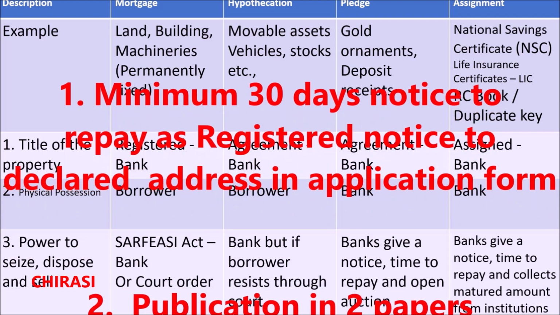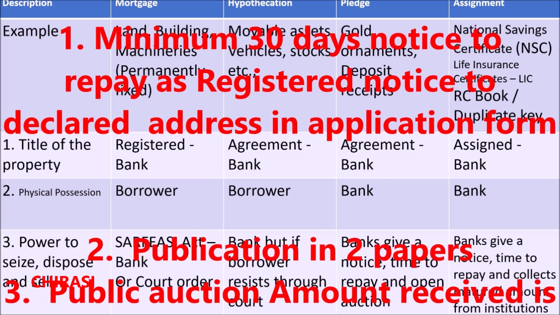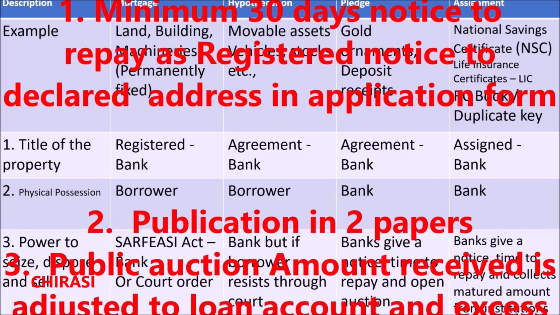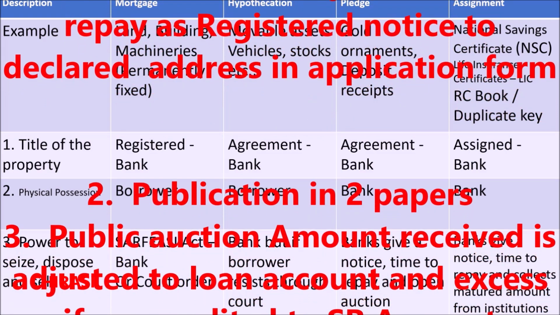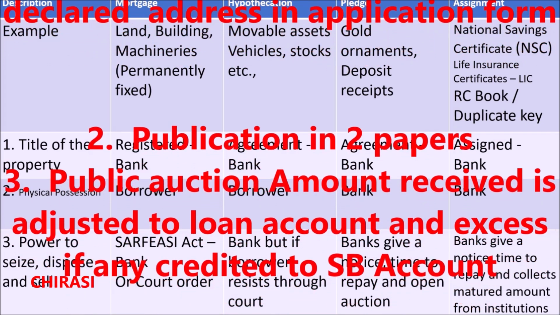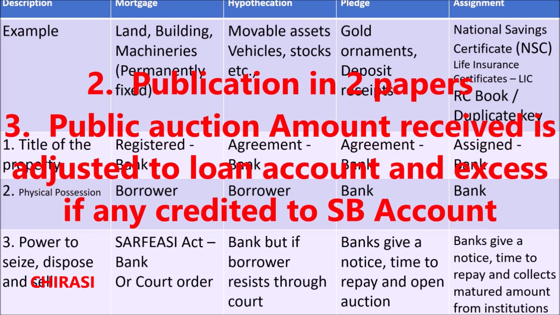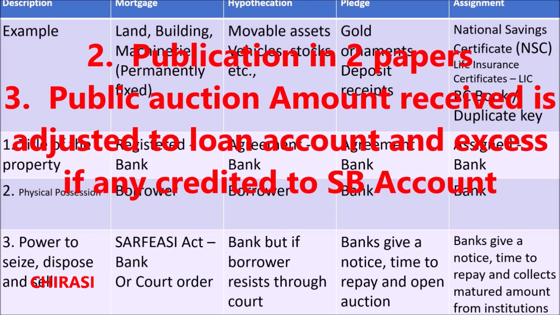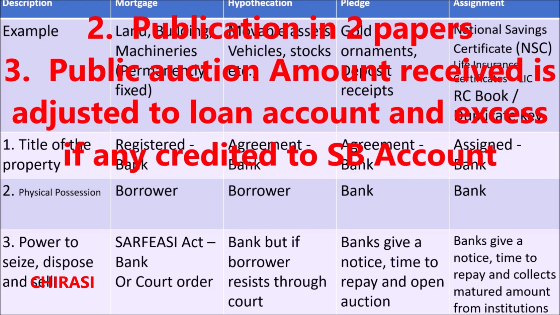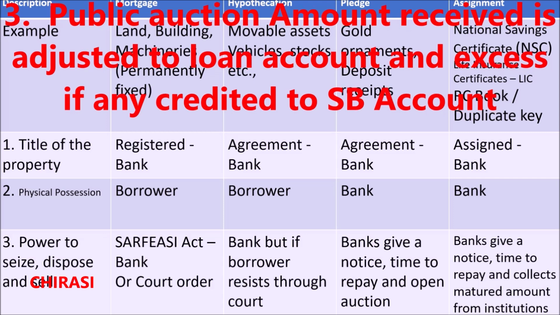Number 2, publication in papers. And number 3, open public auction. Here in the auction, bank staff and their family members are not permitted to participate. The amount received in the auction is adjusted to the loan account, and if there is any excess, it will be returned to the credit of the borrower's account.